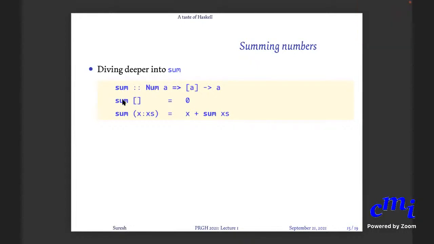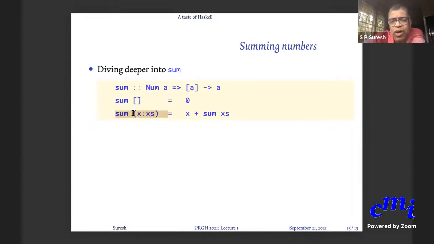Like, what does the last line mean? In this program, sum of x colon xs means a list x followed by xs. You can think of a list as a set, but you are allowed repetitions, and there is a certain order. You can have an empty set or a non-empty set; a list can be empty or non-empty. If it is empty, there is nothing at all in it. If it is non-empty, there is a first element and the rest of the list. That is what this pattern means.